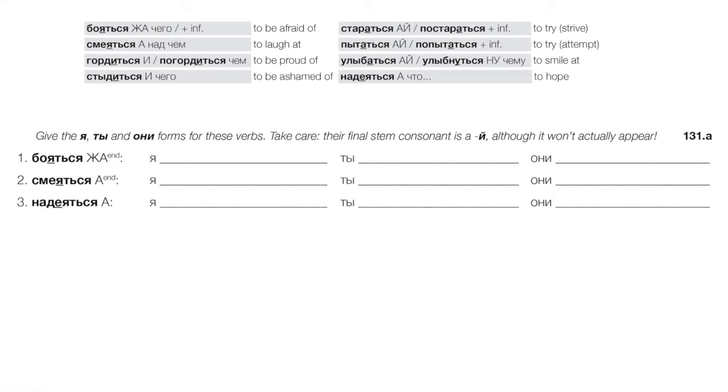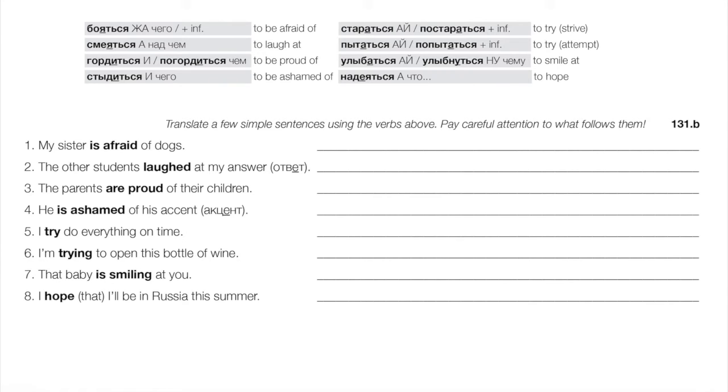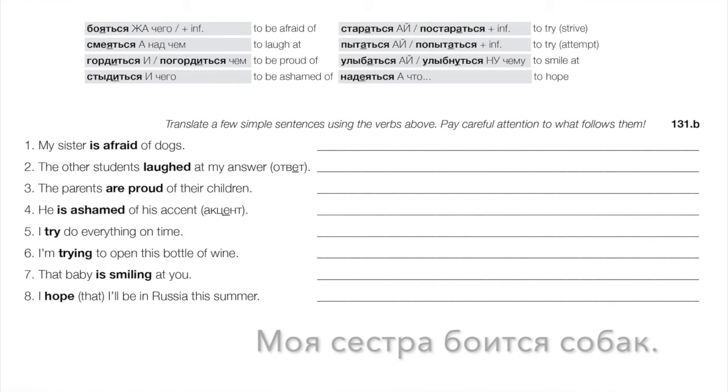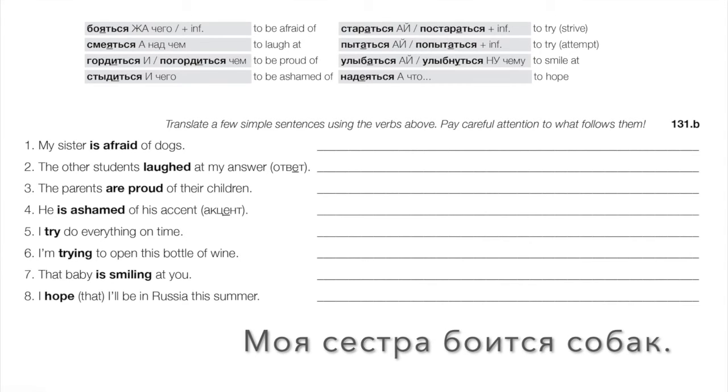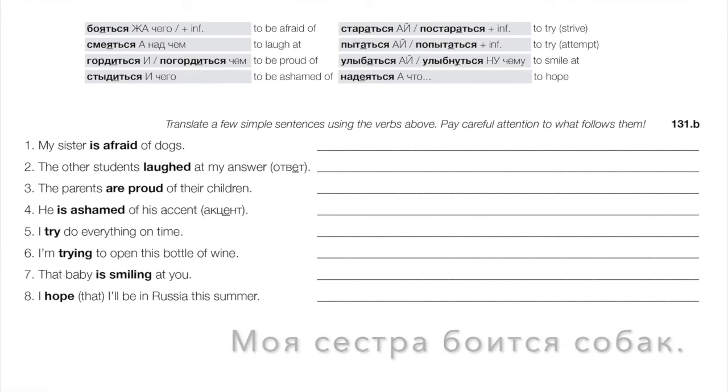Okay, let's try a few simple sentences. And again, we have to be really careful with a lot of these to get the case right. They're taking some object in a case other than the accusative. So we have to watch out. My sister is afraid of dogs. Okay, we see бояться takes the genitive, чего, right? Моя сестра боится собак. Собак, genitive plural.